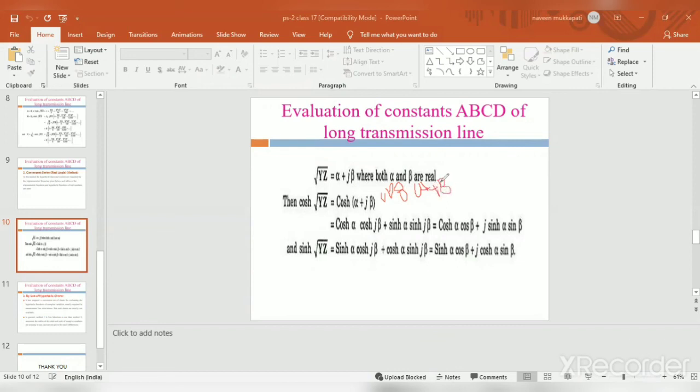Cos of a plus b is equal to cos a cos b plus sin a sin b.